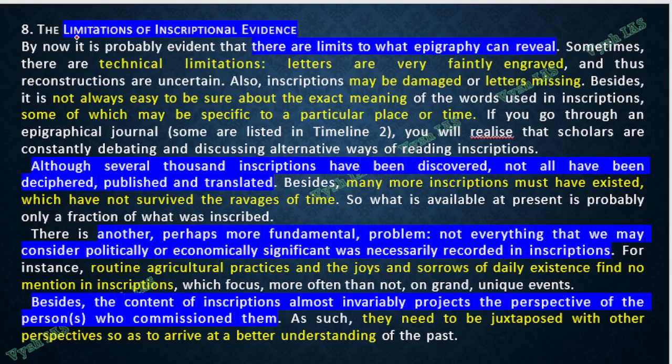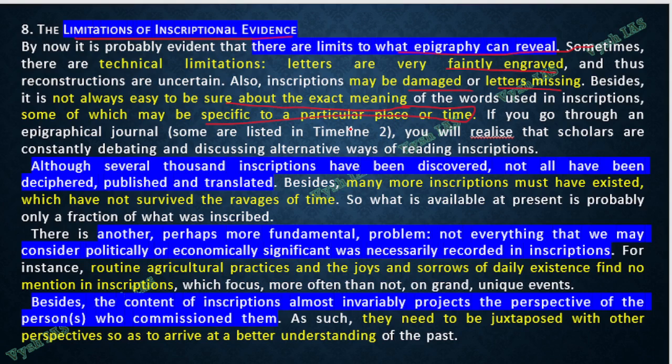We are concluding this chapter with the last section, limitation of inscriptional evidence. We told all this, but there are a lot of limitations of epigraphy. Many technical limitations are there: the letters may be faintly engraved on the rock, and we cannot identify every letter. Some may be damaged, some letters may be missing. It is not always easy to get the meaning, because some words may be slang or dialect which they used at that time only. Maybe that word or letter did not even exist after that. It may be a local thing, so you cannot compare it with modern things.